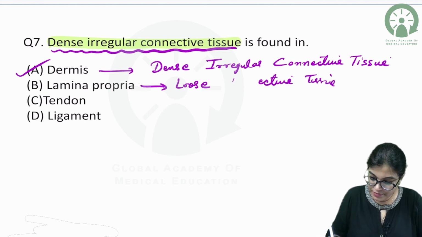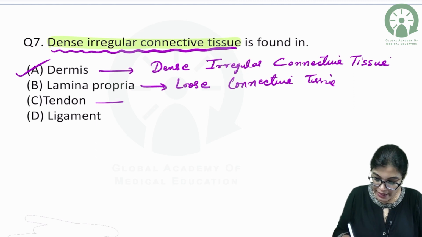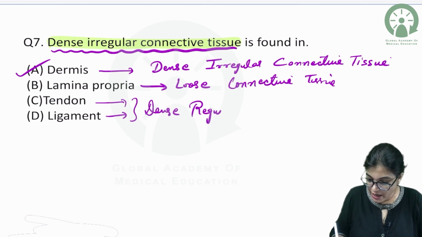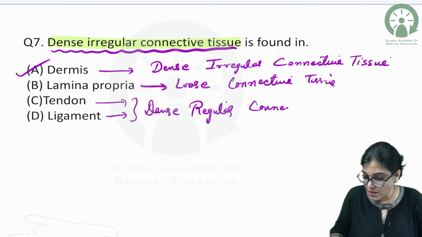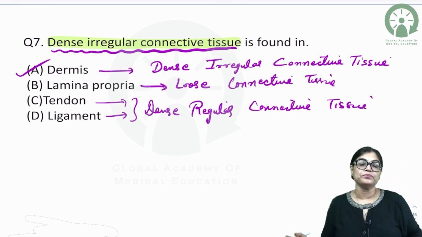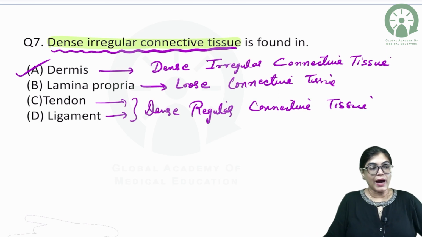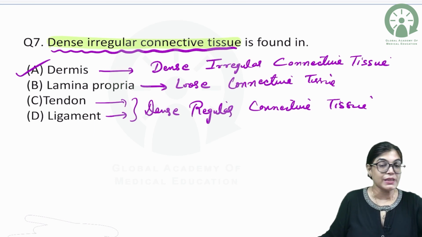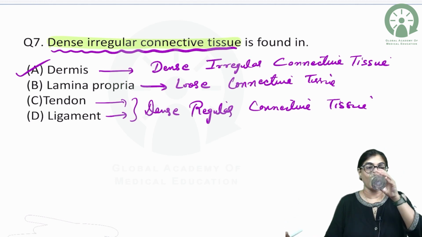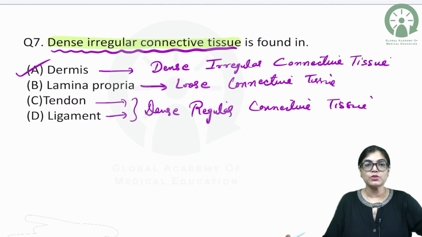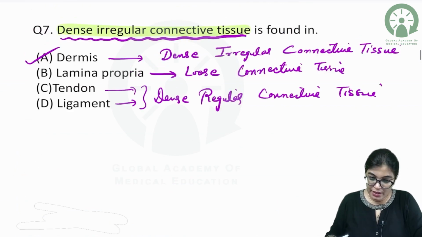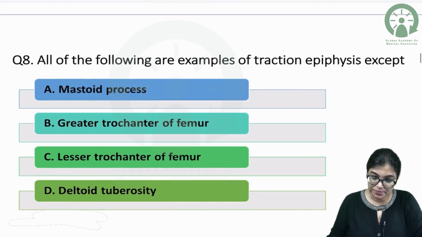Tendons and ligaments, all these are dense regular connective tissue. They are regular; here the collagen fibers have regular arrangements. When you see the arrangement of the collagen fibers in the dermis part of the skin, it is irregular, so it is called dense irregular connective tissue. So the correct answer, dense irregular connective tissue, is found in the dermis layer. Now done with this, let's move on to the next.